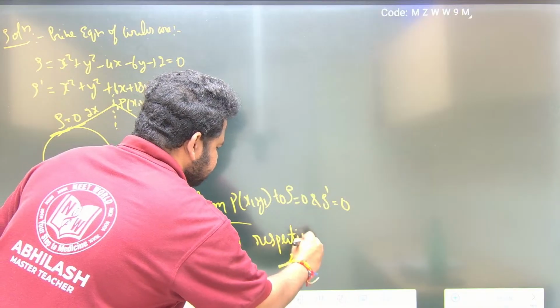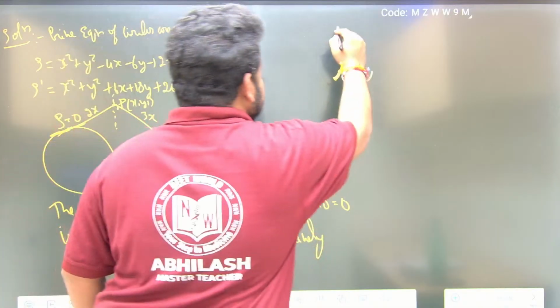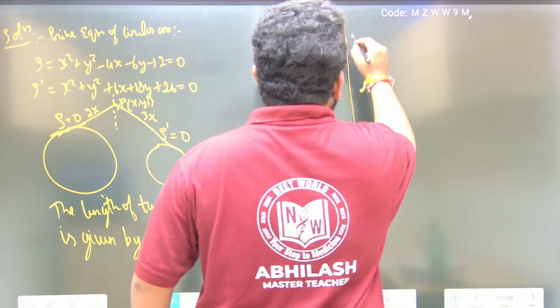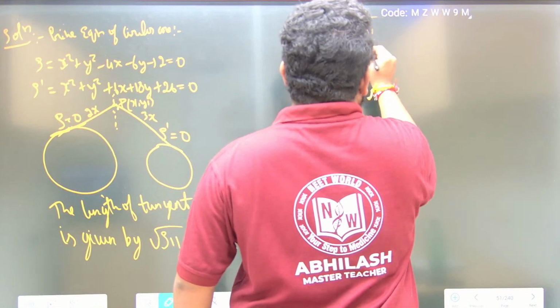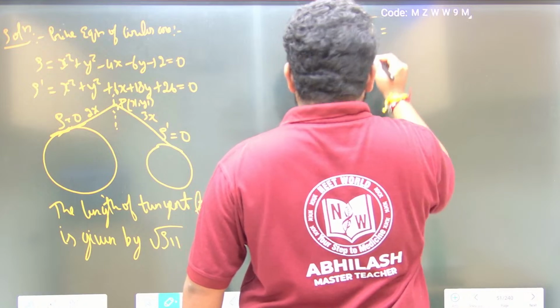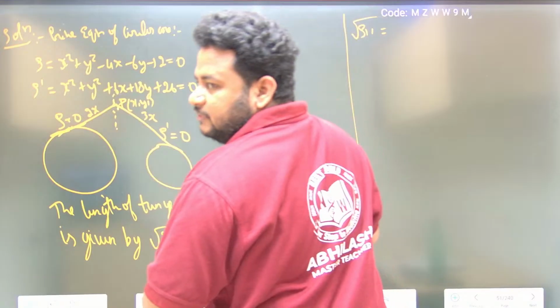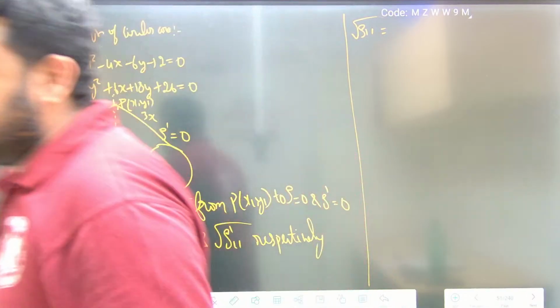Now look at this. Square root of S11 is nothing but wherever x is there, you should write it as x1. That's all.